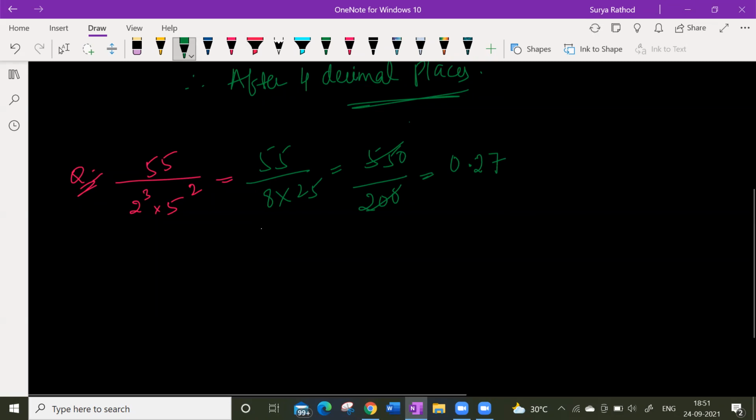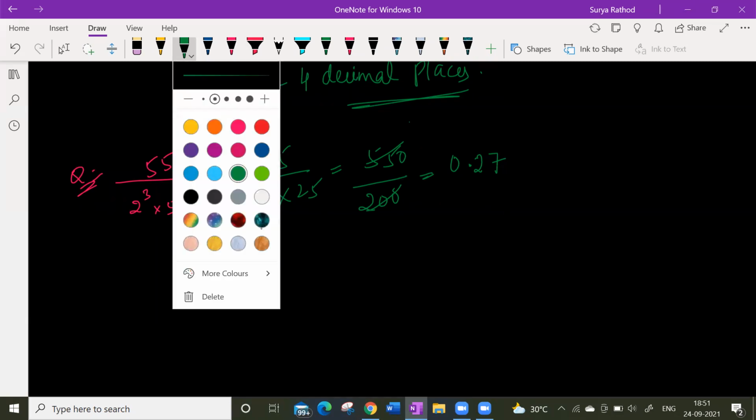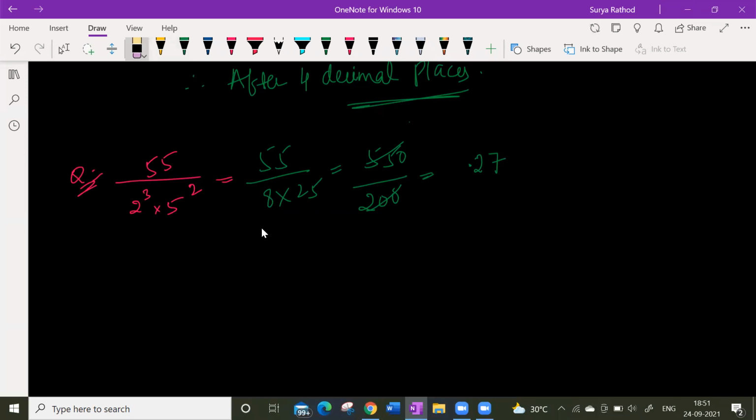Sorry, not 0 point, guys. 55 by 200, right? So 55 by 200 we got 0.275. Yes, 0.275. So after 3 decimal places, it will be terminating. We can use this method now, sir.